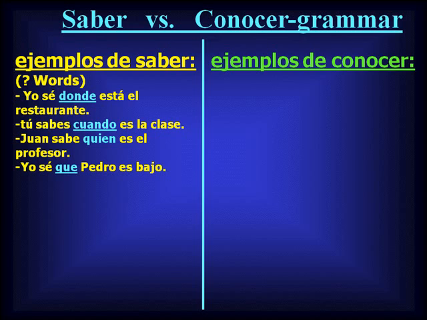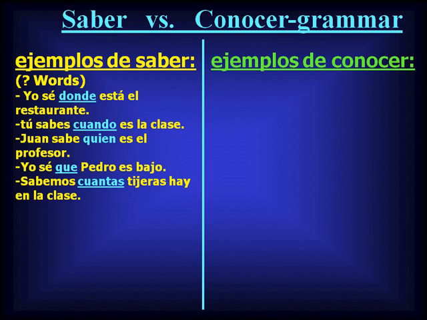Next, we have yo sé que Pedro es bajo. I know that, in this case, que means that, Pedro is short. Here we're talking about knowing, once again, facts and information. Sabemos cuántas tijeras hay en la clase. We know how many scissors there are in the class. When we talk about how many, once again, we are talking about facts and information.